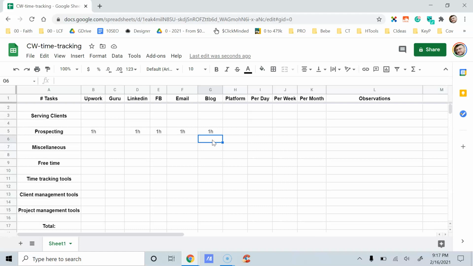I want you to consider, if you haven't already monitored your time on average, how much time you spend on prospecting. Most of the freelance writers and copywriters whom I talk with, they do not monitor their time spent online doing different tasks and various activities. You should not do the same mistake.